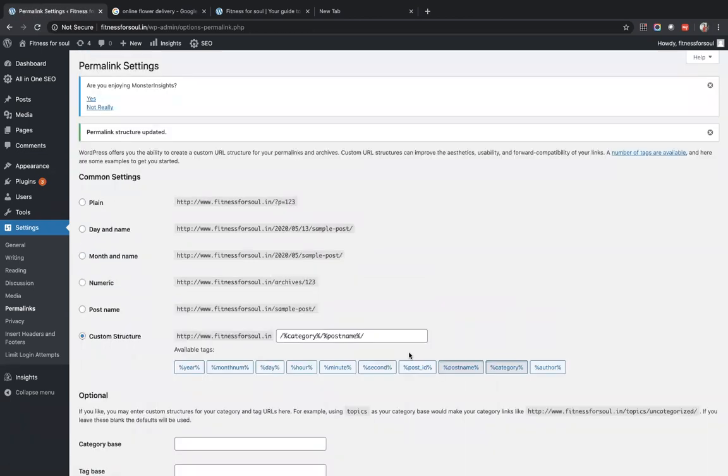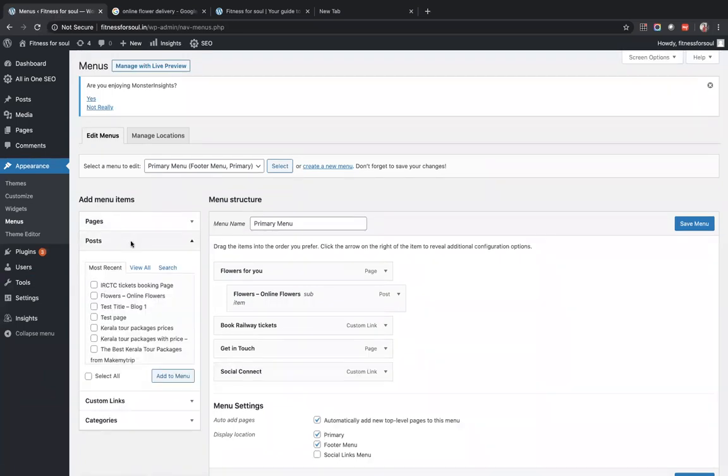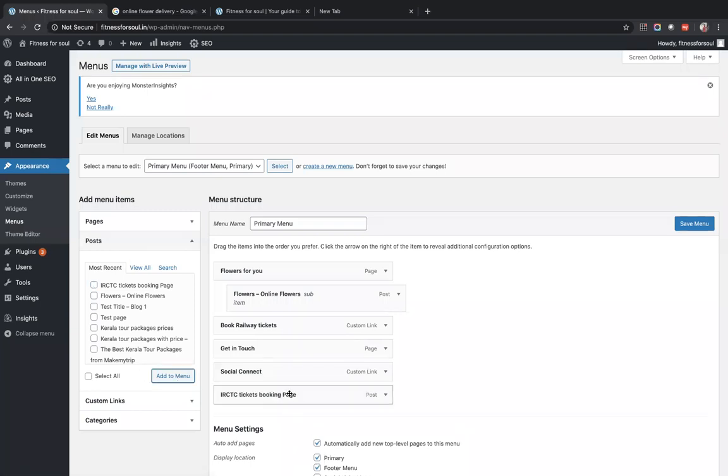Okay, can you show a post in the homepage as a recent post instead of a menu? Can you show a post in homepage? Post in homepage, yeah, we can do it. So appearance, menu, and post, and IRCTC was a recent post that we created. Add to menu, same way, and it has come. Okay, we'll save it.